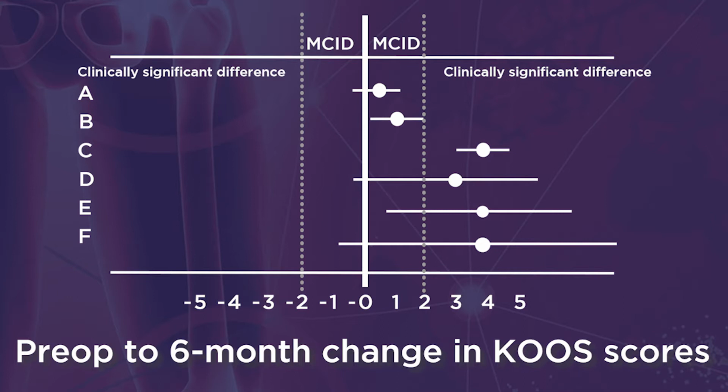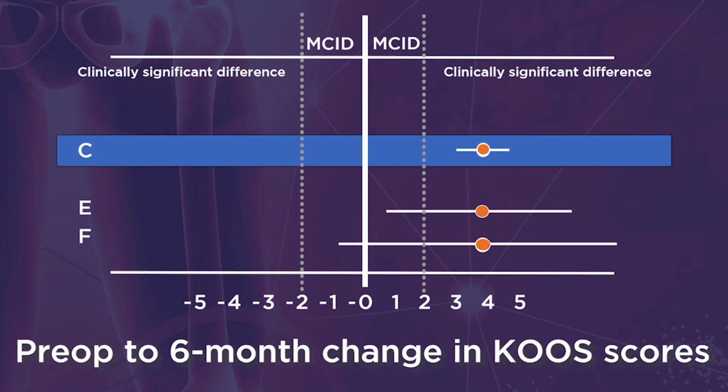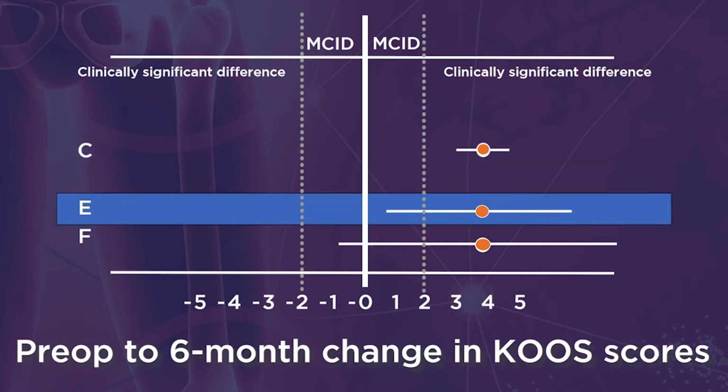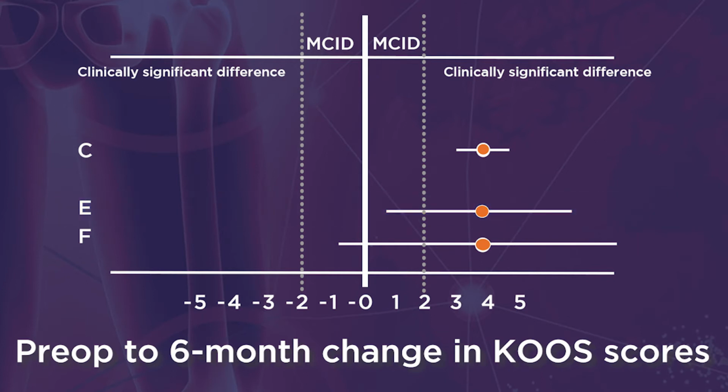Even though the estimated effect size is the same in scenario C, E, and F, the smaller confidence interval in scenario C indicates a much more precise estimate of the group difference that is typically achieved in larger studies. In scenario C, we would have a significant p-value if we test for a minimal clinically important difference between groups. But in scenario E, the p-value will be significant if we test for a difference greater than 0, but not for a difference greater than the minimal clinically important difference. In scenario F, we would not detect any difference at all, since the confidence interval includes 0.